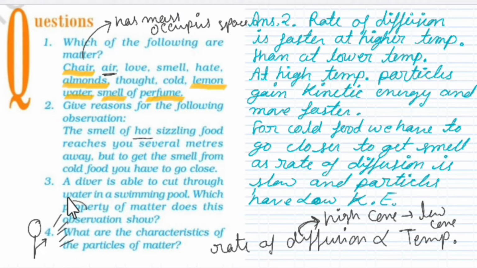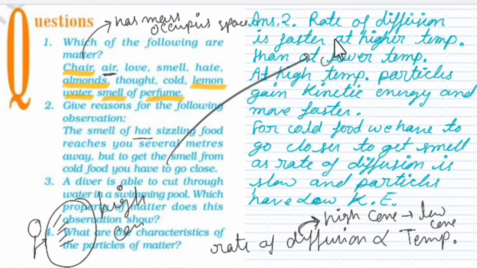In this area there is high concentration of perfume, but in the whole room there is no perfume, meaning low concentration. So particles of perfume will go from high concentration to low concentration. So the motion of particles from the area of high concentration to low concentration is diffusion. This is the process of diffusion.